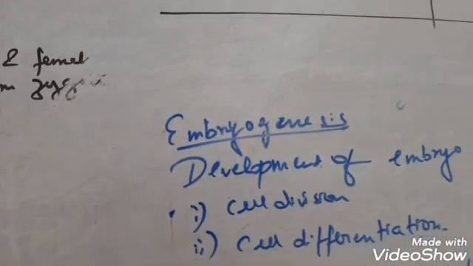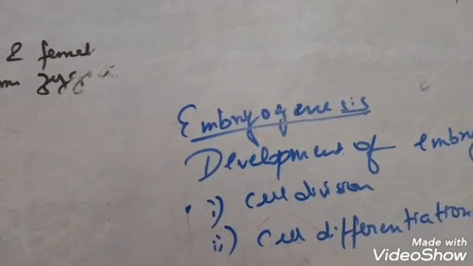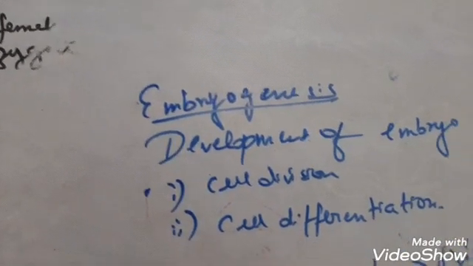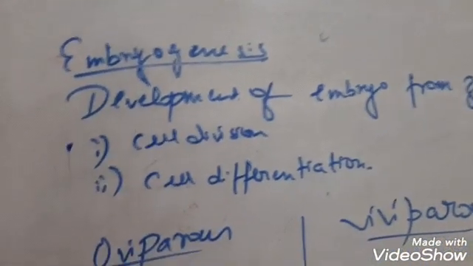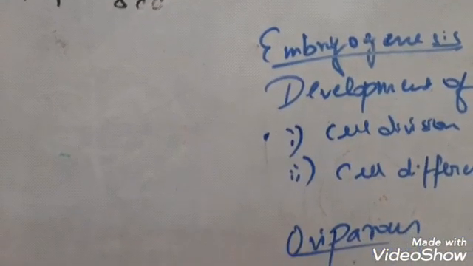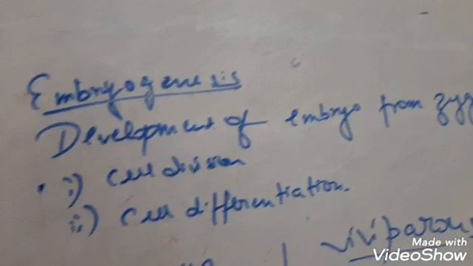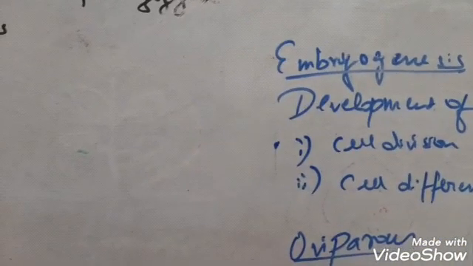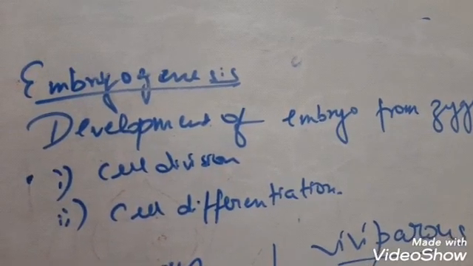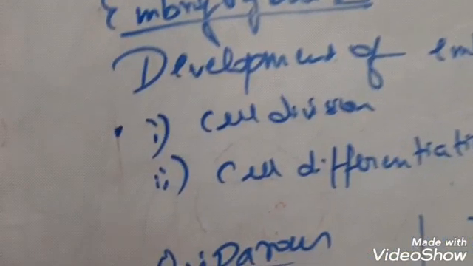In viviparous animals, the fertilization process and embryogenesis, everything, takes place inside the body of the mother, that is the female partner. The chances of survival in oviparous animals are less, but in viviparous animals are more. Examples of oviparous animals are birds and reptiles, and examples of viviparous animals are the majority of mammals, including human beings also. So this is about embryogenesis.